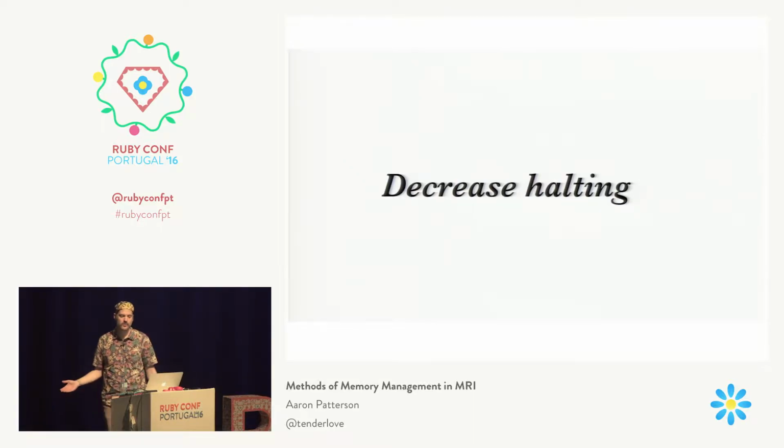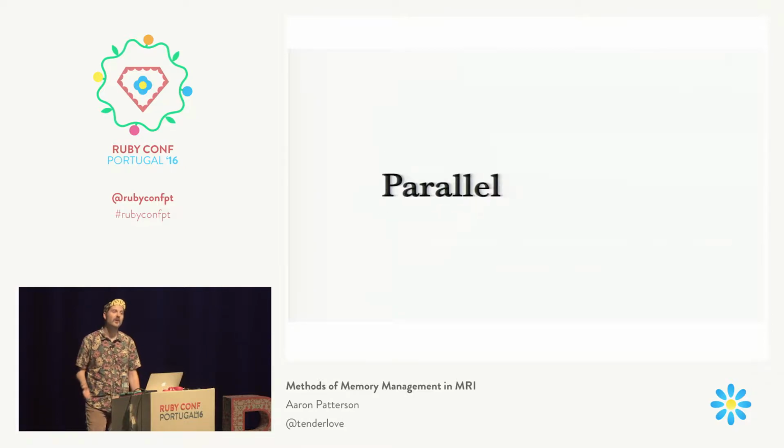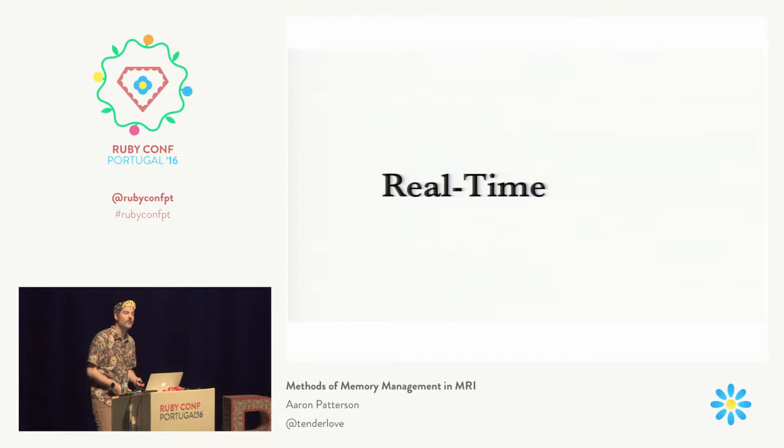Now the things our garbage collector is not: parallel. It cannot run in parallel. We can't do GC at the same time as running your program. It is also not real time, meaning that when we do those halts, we can't guarantee how long it'll halt for. So we can't give you a guarantee that if you run this particular bit of code, that particular bit of code is going to take 50 milliseconds every single time. We can't make that guarantee.